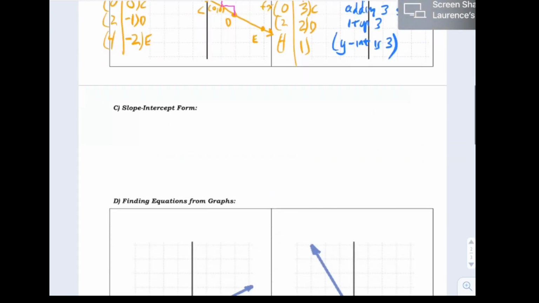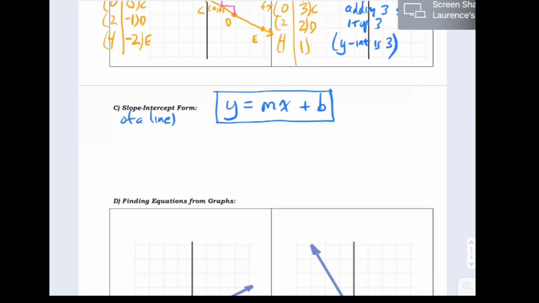Well, we could formalize it by saying that y equals some number times x plus some other number. That's what we've been looking at. That is going to be called, well, it says it right there, slope-intercept form of a line, where the m number is called the slope.